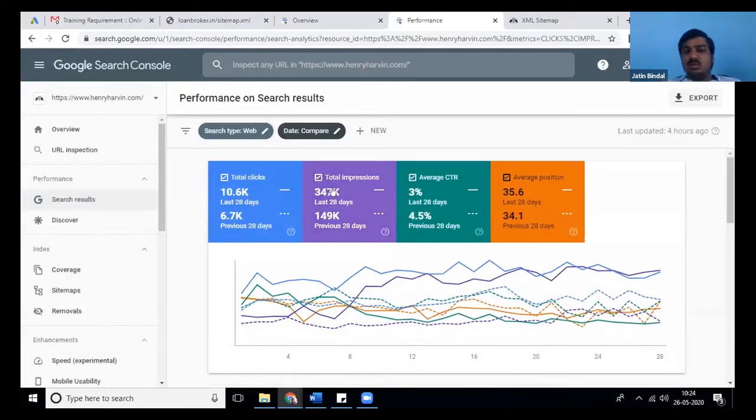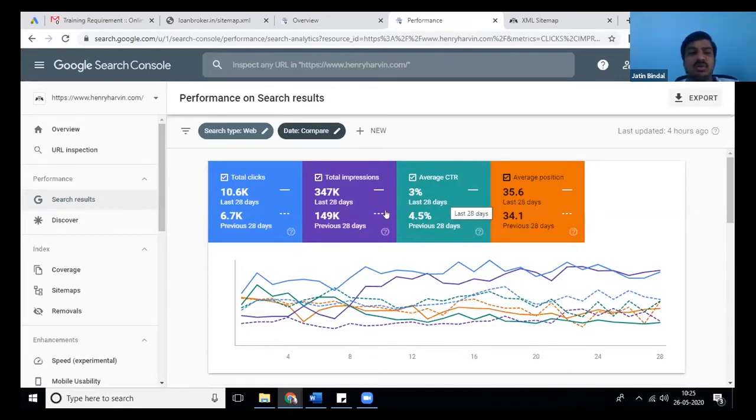Okay, then the total number of impressions. Earlier we were getting around 1.5 lakh. Now we are getting 3.5 lakh. Almost more than 2 times, almost 3 times, you can consider 2.5 times. CTR has gone down. Sorry, has gone up. Earlier it was 4.5. Now it is 3.